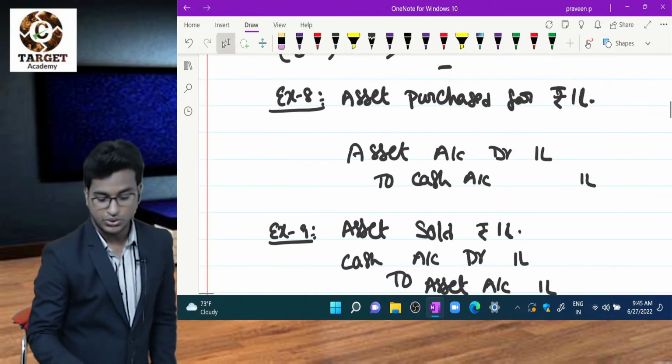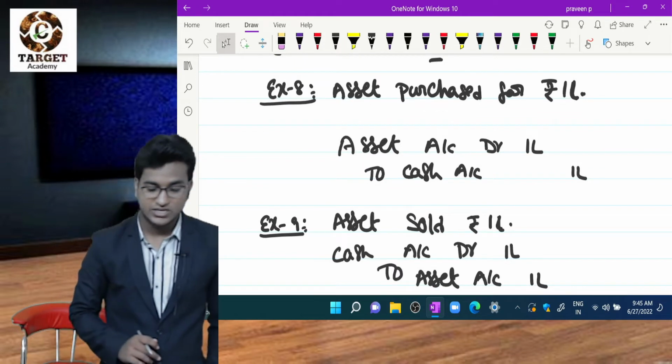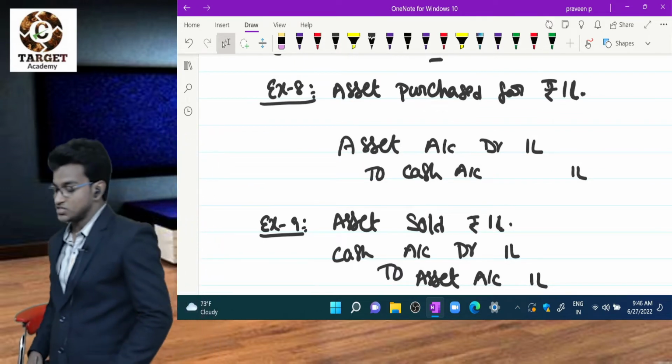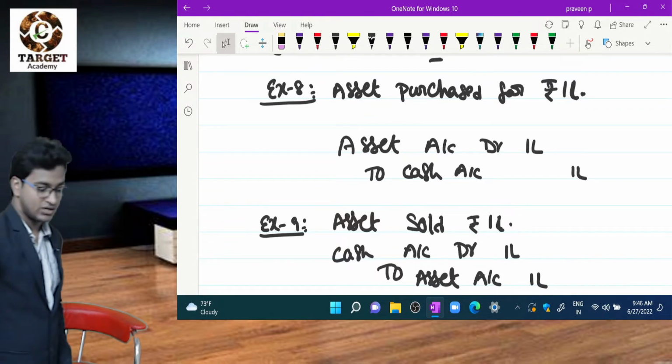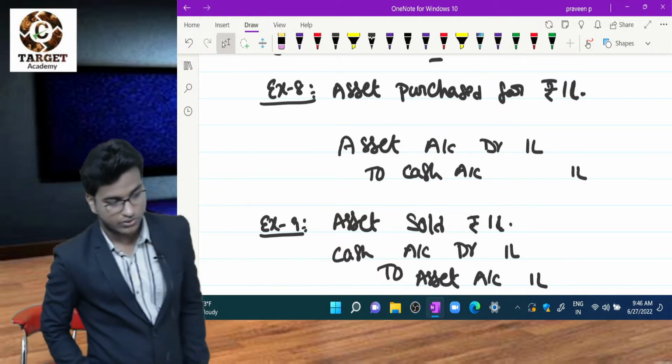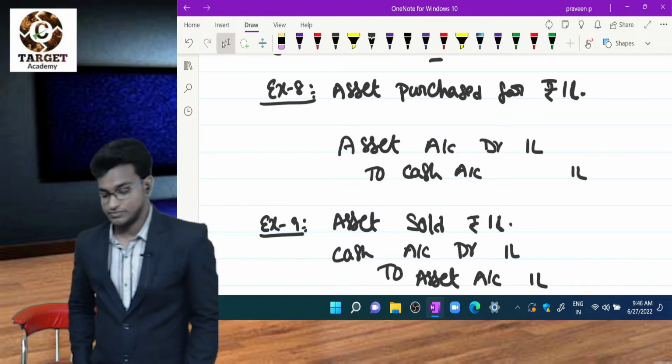Note it down, these two examples: asset purchased, asset sold. What is the journal entry for asset purchased? Asset account debit to cash account. What is the journal entry for asset sold? Cash account debit to asset account.